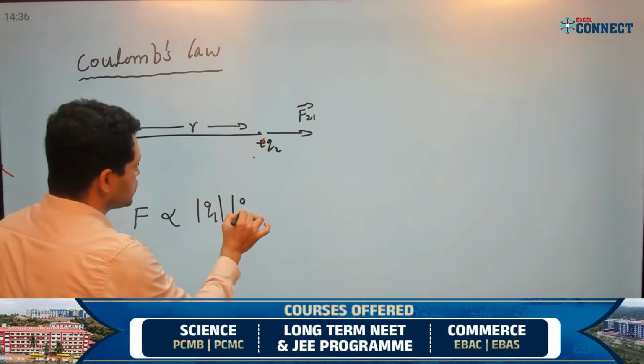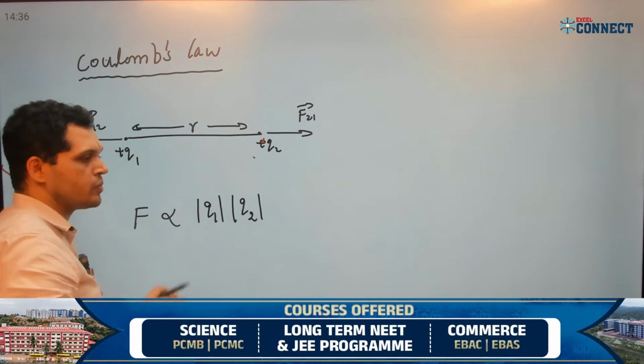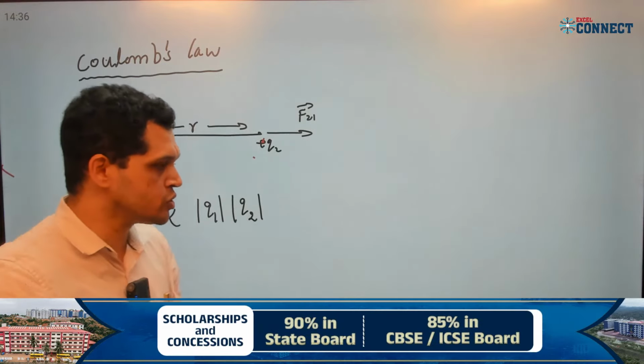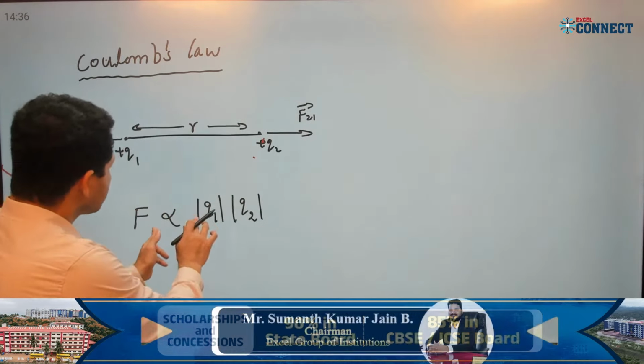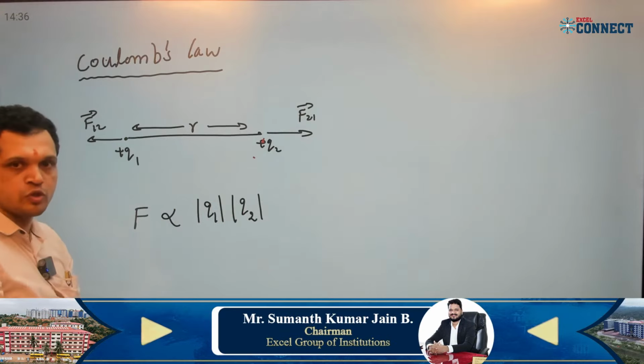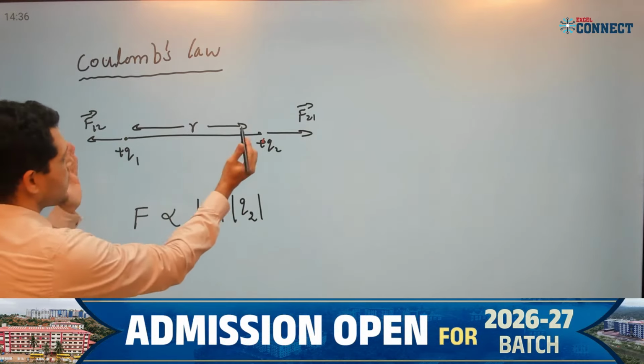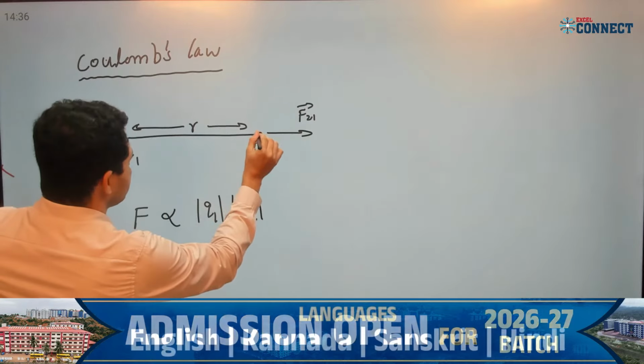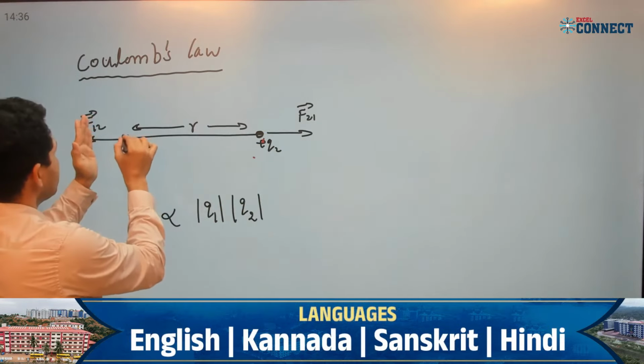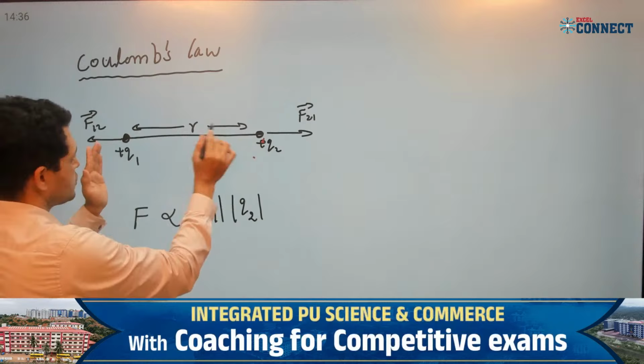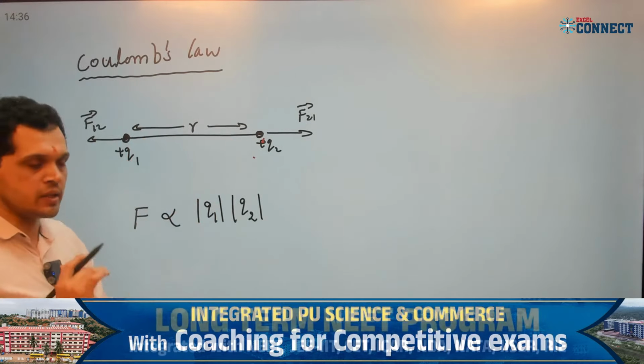Another charge Q2, modulus Q2. This is the product of the magnitudes of the two charges, separated by a certain distance. The distance of separation is R here.